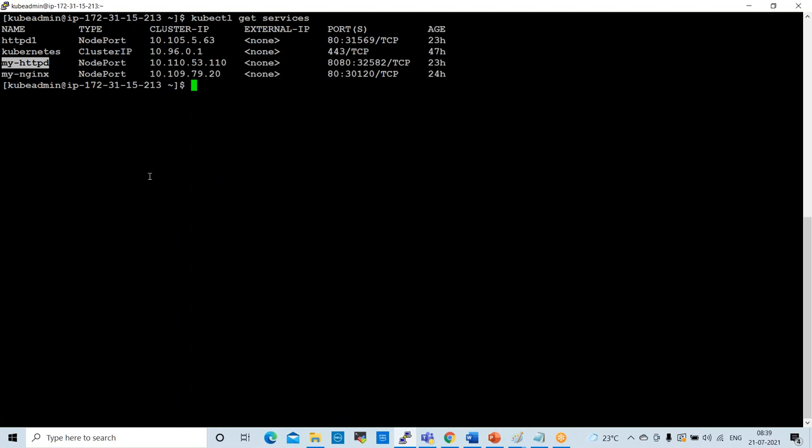And also, if you want to check namespaces of your deployments, your pods and deployments. Namespaces means, what is namespaces? I'll show you that. To check namespaces, kubectl get pods hyphen all hyphen namespaces.